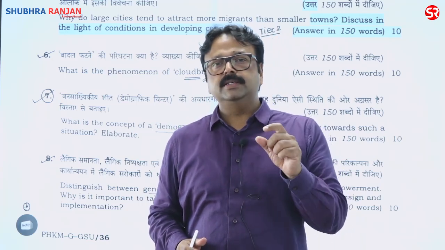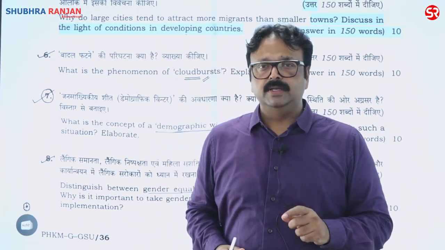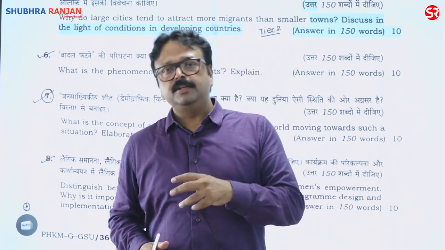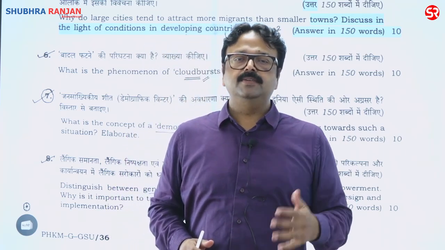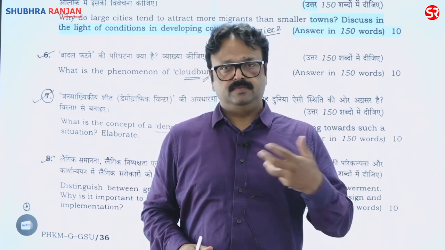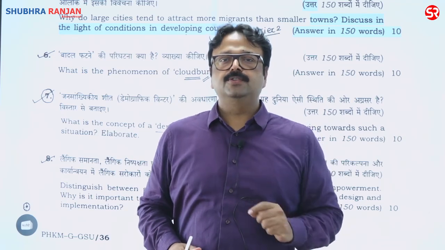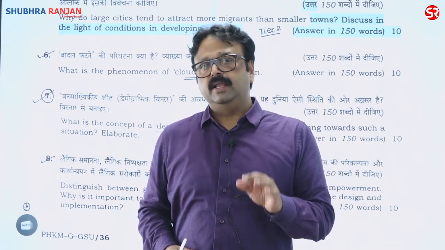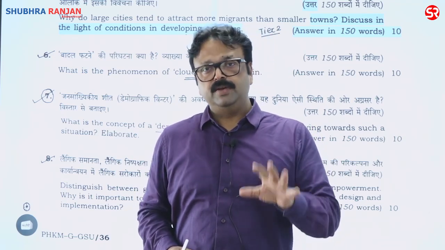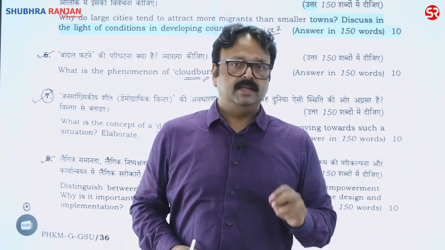And if you see the world population distribution and demographic attributes, you will find that some countries in Western Europe, they are developed countries, they are showing such a trend, like Russia, Germany, where you will find the population is declining.